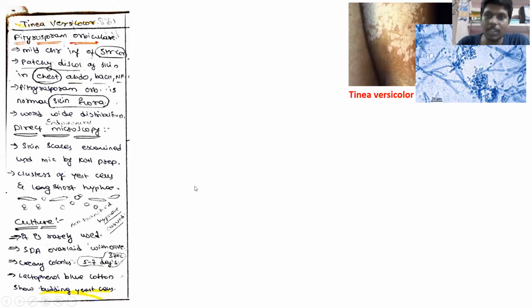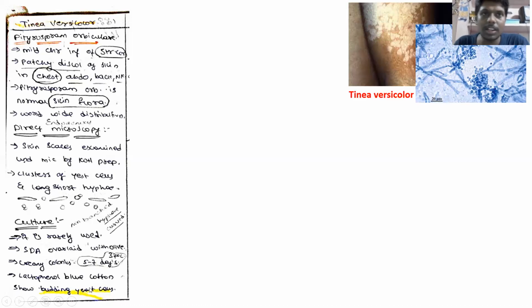After direct microscopy, we can also go for culture on SDA, Sabouraud's dextrose agar, although usually we won't go for SDA culture. If we do, they will form creamy colonies within 5 to 7 days. In lactophenol cotton blue, you may see budding yeast cells under LPCB.